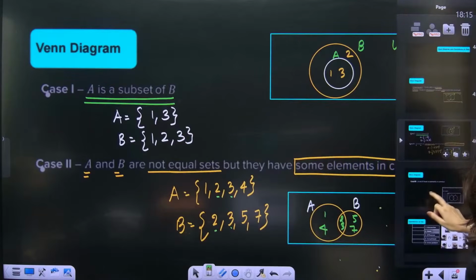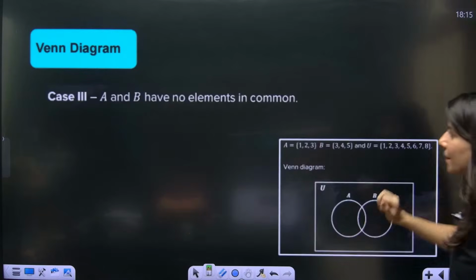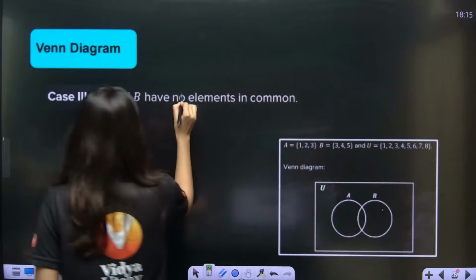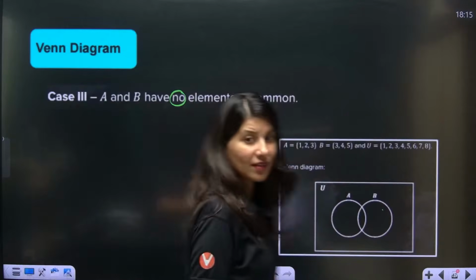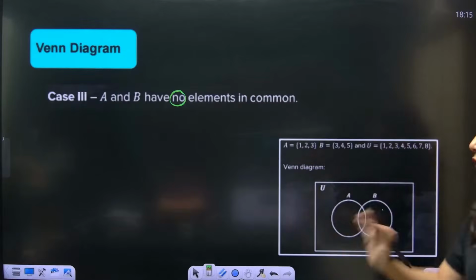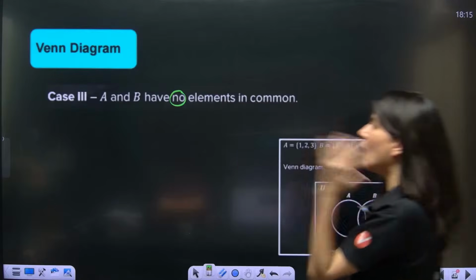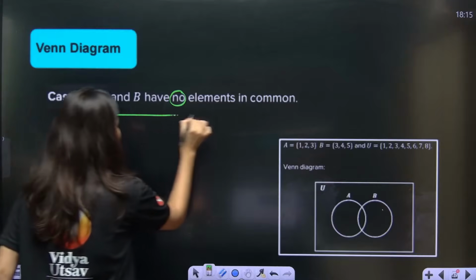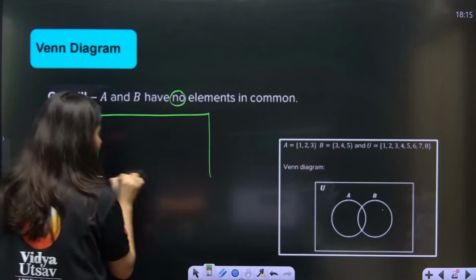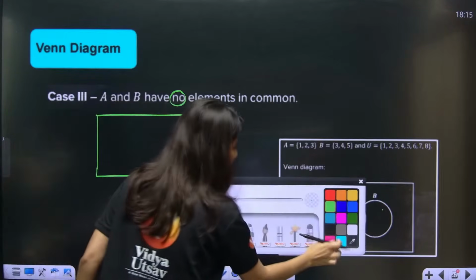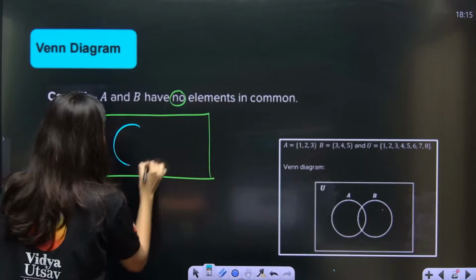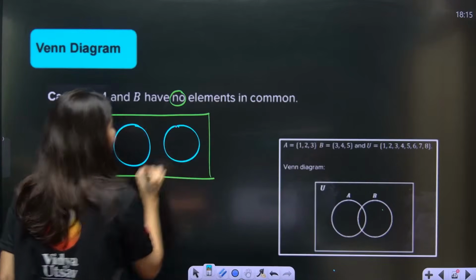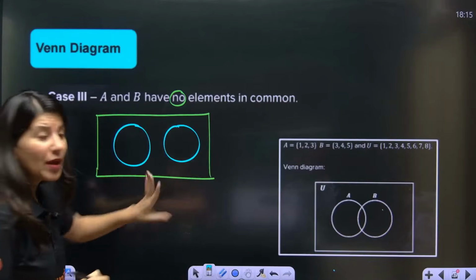Okay, now case number 3. Case number 3. A and B have no elements in common. A and B are having no elements in common. So how will you draw this? Now it's very easy. Now let me try my hands in drawing. So let's see if Ninja ma'am is able to draw some good diagrams or not. Yes. A and B are having no elements in common.